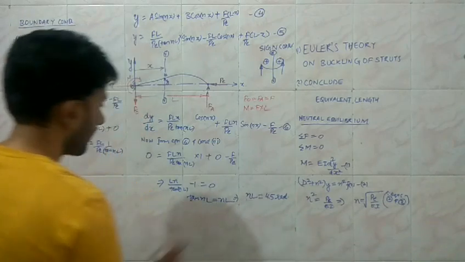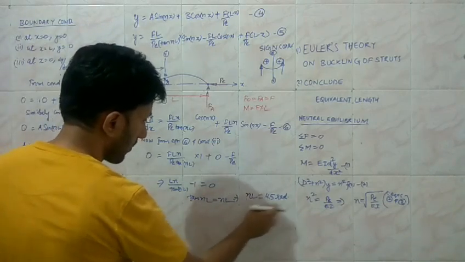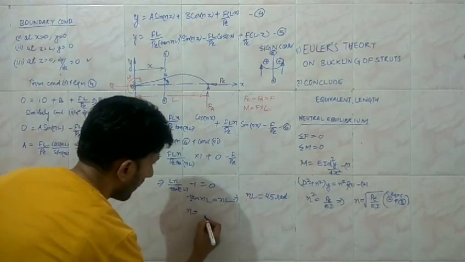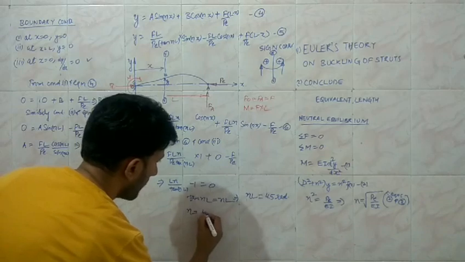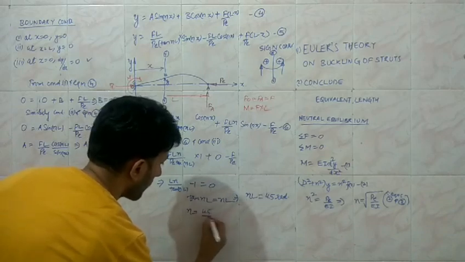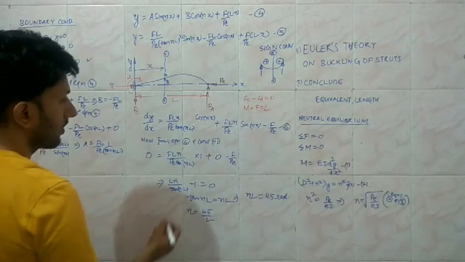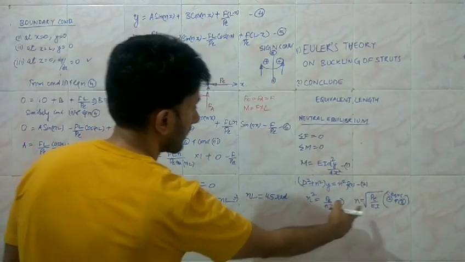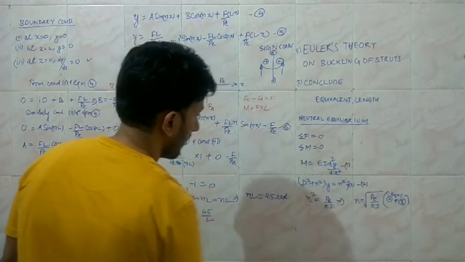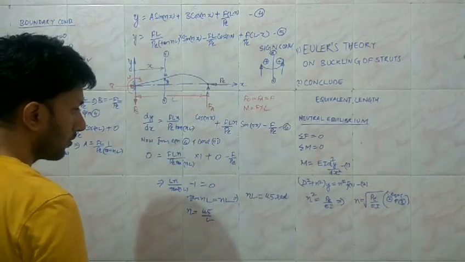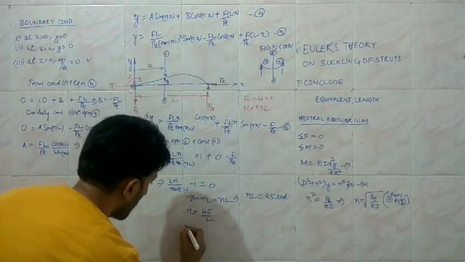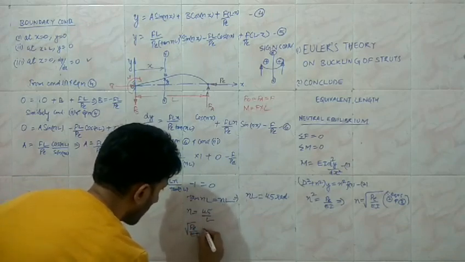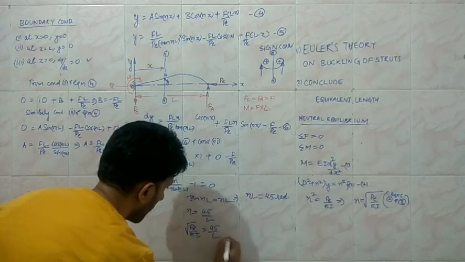So since we are able to form the equation for n over here, we are able to conclude that n is equal to 4.5 divided by L, and from that equation we have identified that n is equal to root of P upon EI. So this will be root of P upon EI equal to 4.5 divided by L.